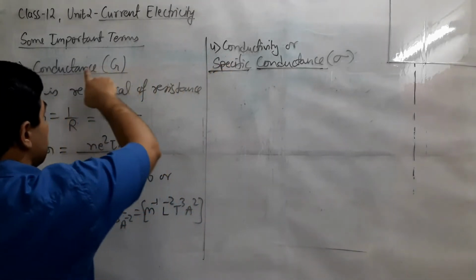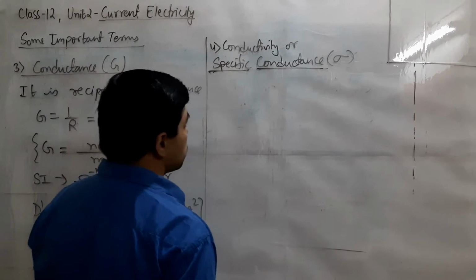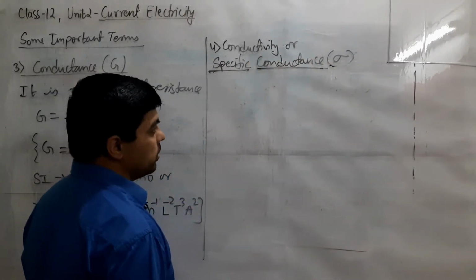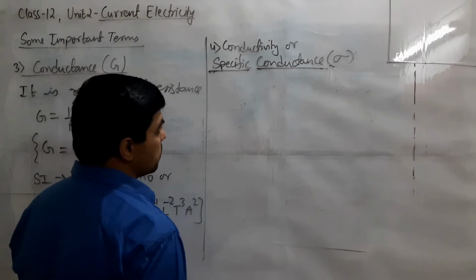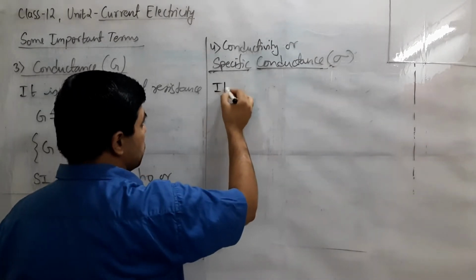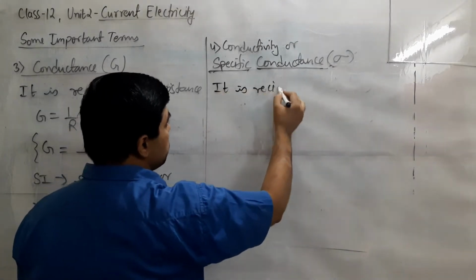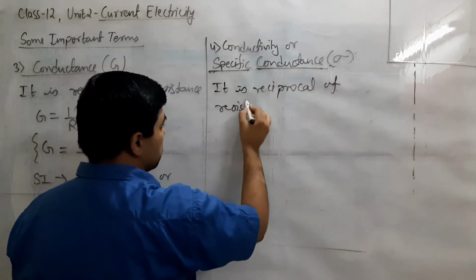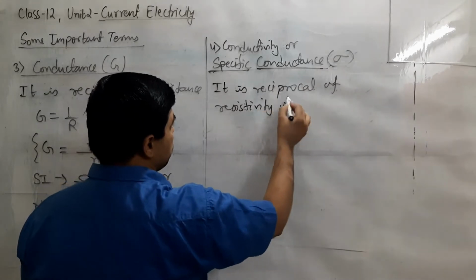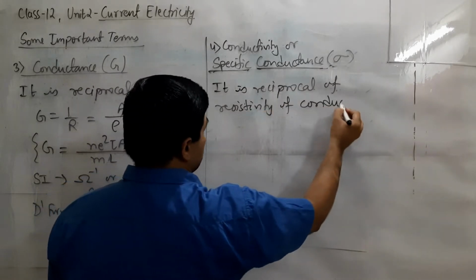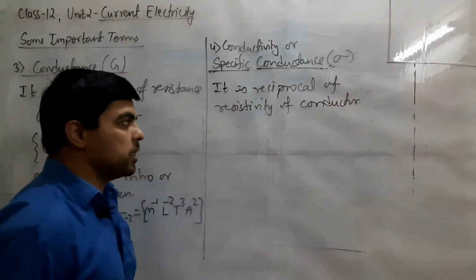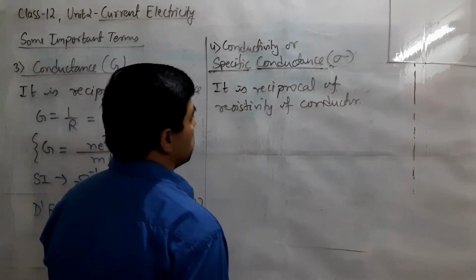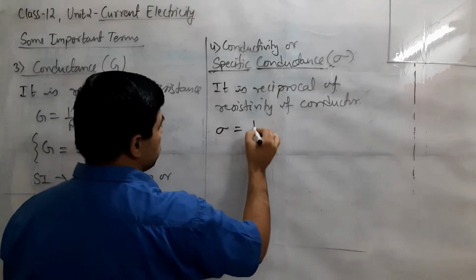In the same way we have conductivity, also known as specific conductance, denoted by sigma, and hopefully you must have understood that its definition is also the reciprocal of resistivity of the conductor. Whatever the value of resistivity is there, take the reciprocal of that, you will get the specific conductance or conductivity. Sigma is 1 by rho.